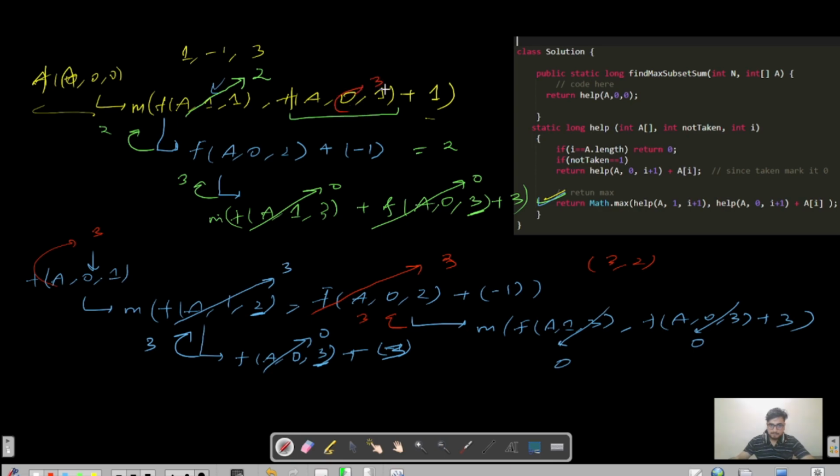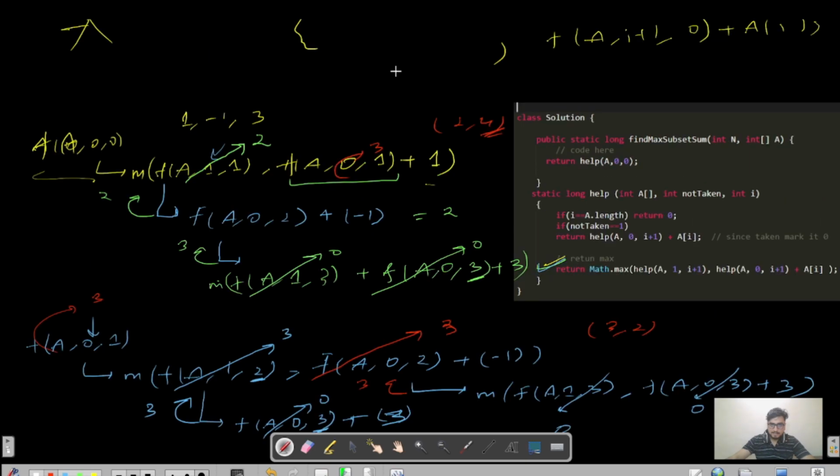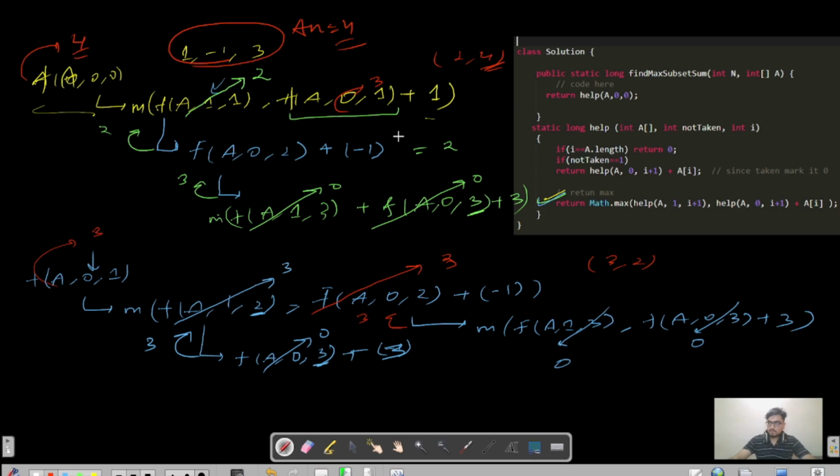So this is returning 3, and 3 plus 1 is nothing but 4, and you need to find the max between 2 comma 3 plus 1, that is 4, and the maximum is 4, right? And that's how this particular function will give you the 4, and you can verify that for this particular test case, the answer is equal to 4.